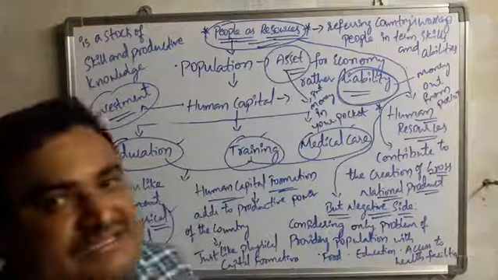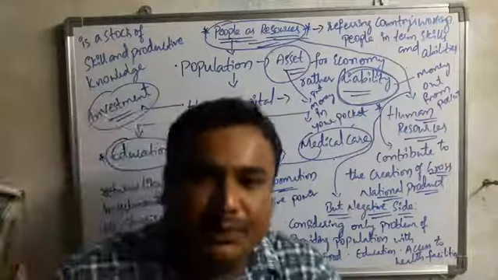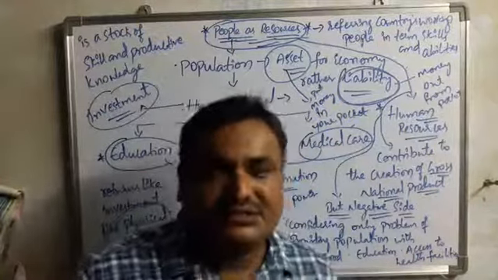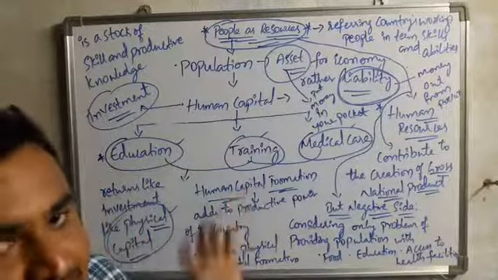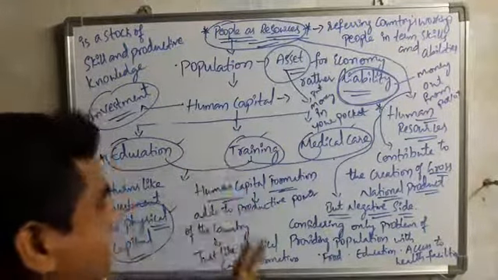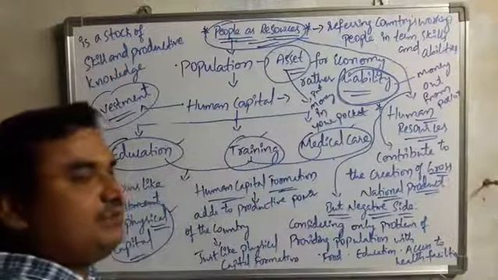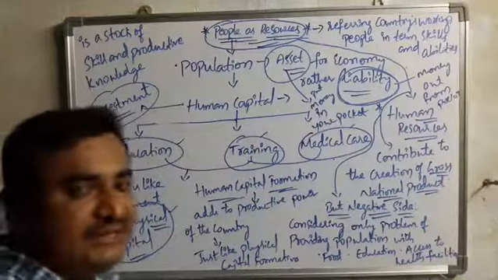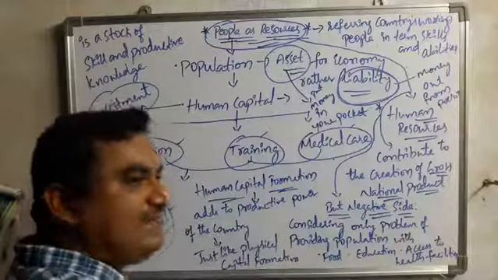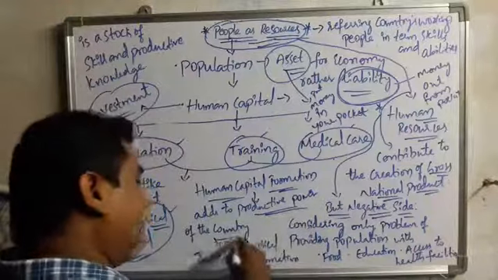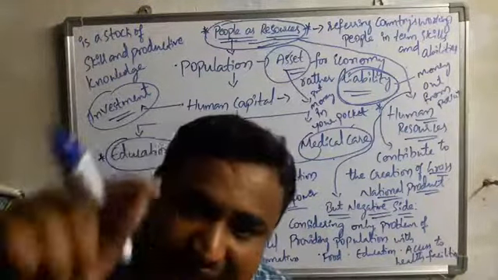It is called physical capital. Now, among the three main factors of production, this physical factor will occupy a place. That one we will discuss now. Human capital formation is meant to develop our country. It shows the power of our country and adds to the productivity power of our country, in which way, in physical capital formation.